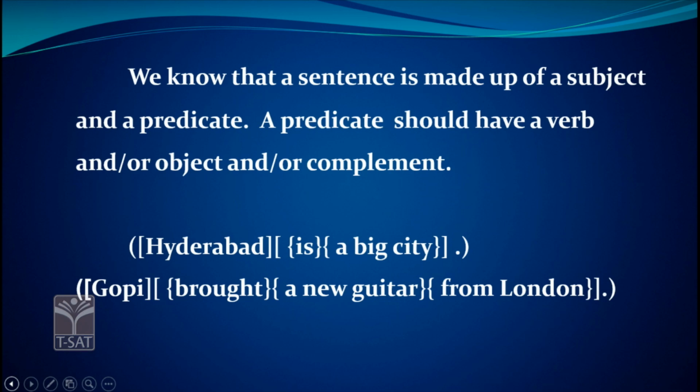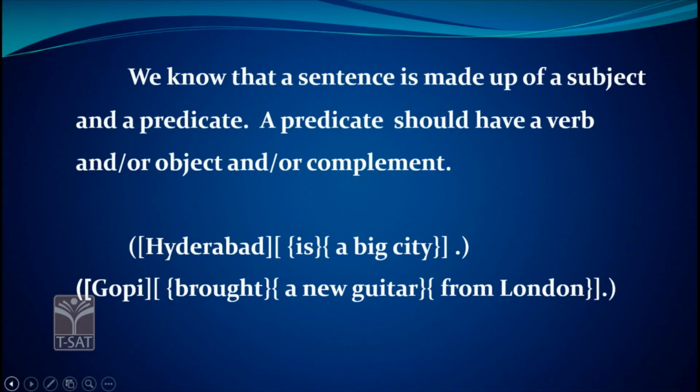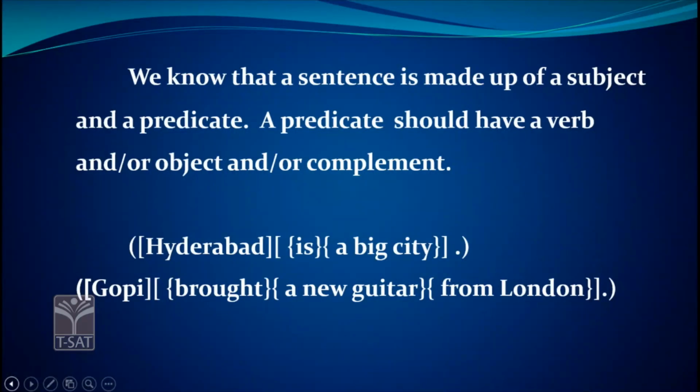So, for example, take the sentence, Hyderabad is a big city. The sentence is about Hyderabad, so Hyderabad is the subject. And what do we know about Hyderabad? Hyderabad is a big city. So, is a big city is the predicate. Basically a sentence can be divided into two parts, subject and predicate, and normally the predicate begins with the verb.